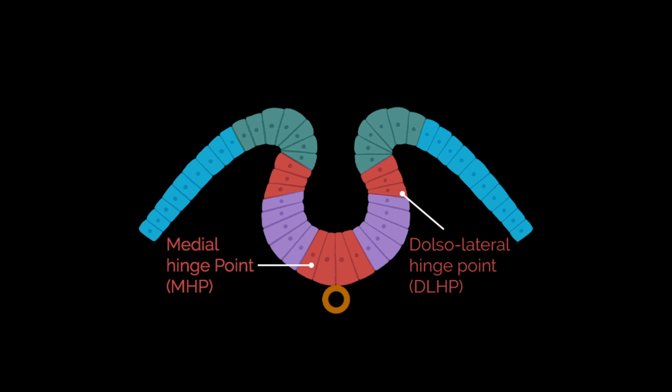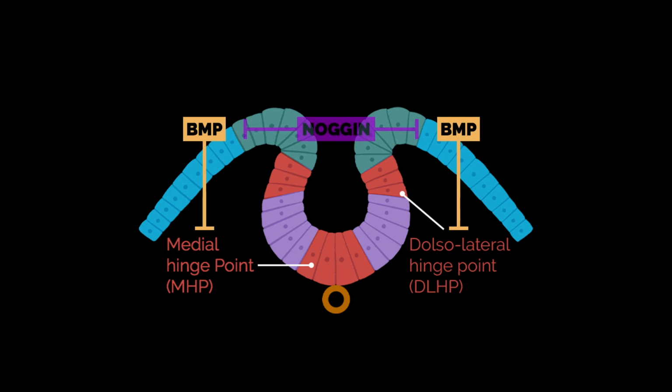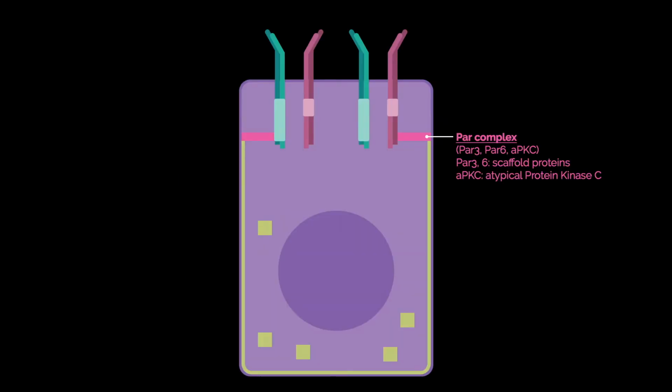As mentioned earlier, BMP signaling plays an essential role in neural tube closure. BMP inhibits MHP and DLHP formation, whereas repression of BMP by an inhibitor allows DLHPs to form. In neural plate cells, PAR complex localizes at apical junctions, whereas the lethal giant larvae, aka LGL complex, is associated with the basolateral cell membrane.